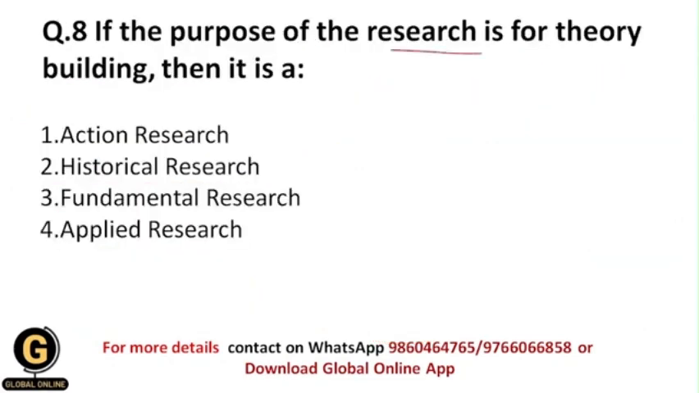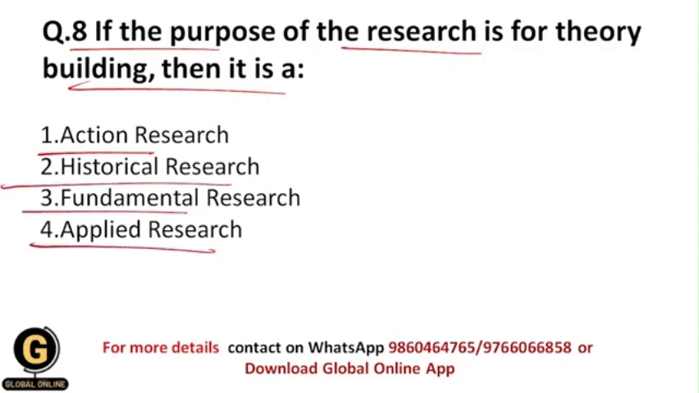If the purpose of the research is for theory building, then it is a... So if any kind of research has the purpose to develop a theory, then obviously what is that research? Whether it is action research, historical research, fundamental research, or applied research, obviously students, the correct answer is fundamental research. As I have told you in this video, within the fundamental research we formalize the theory. Our main aim is theory building, and this is the ultimate purpose of fundamental research. That's why here the correct answer is 3.